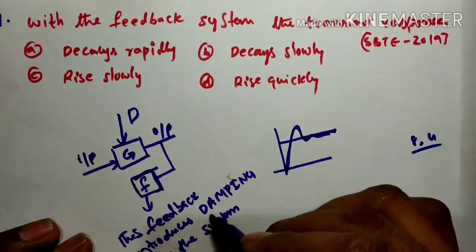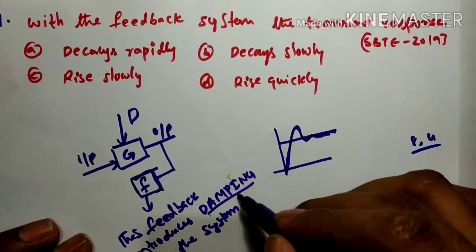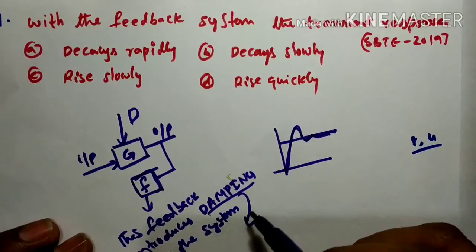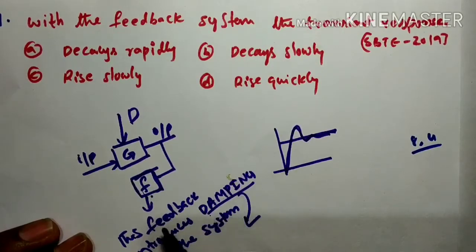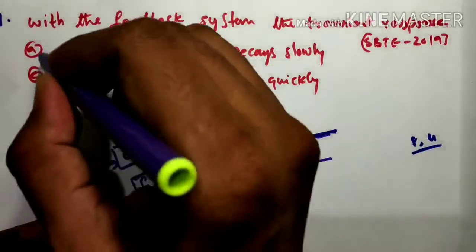This damping is the reason the transient response decreases. So because of this damping, the transient response rapidly decreases. So the answer is A.